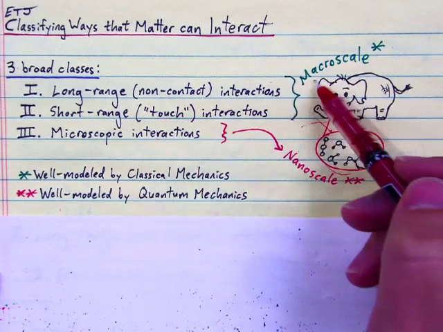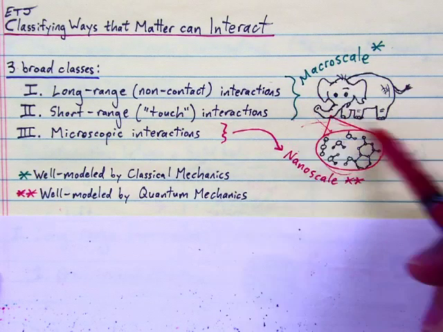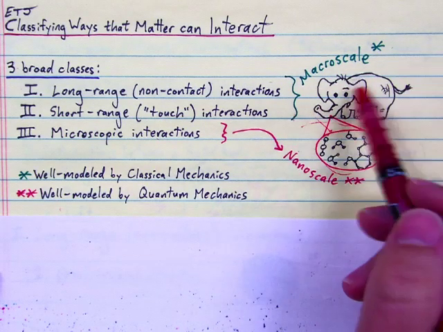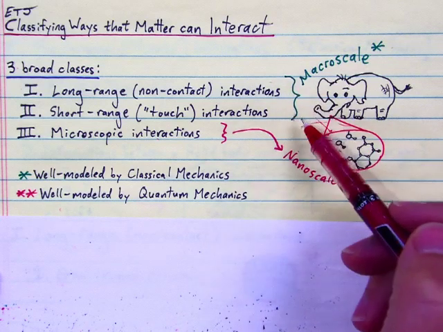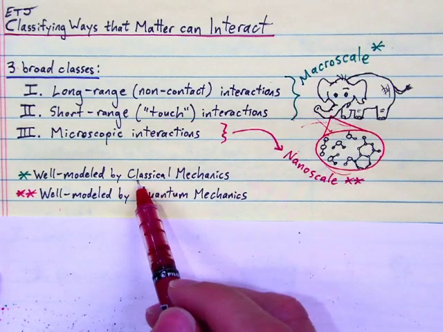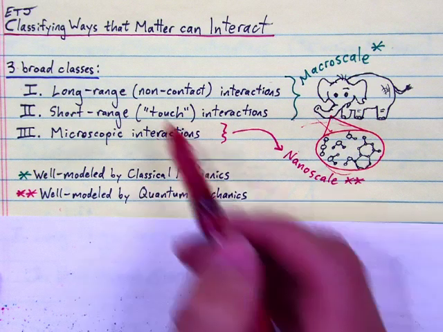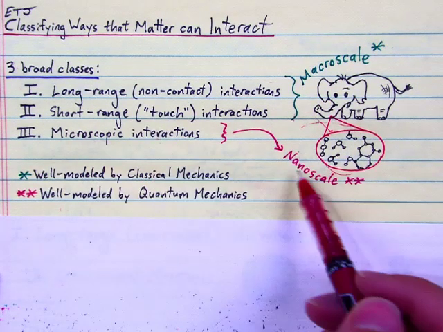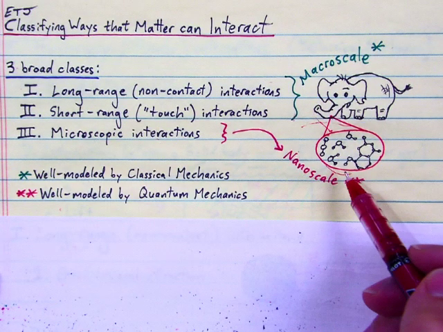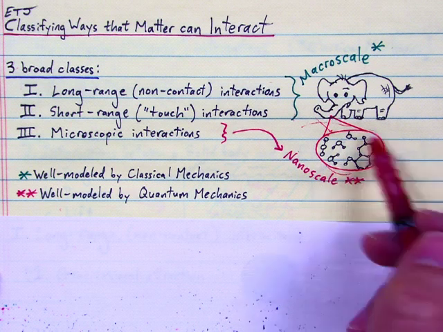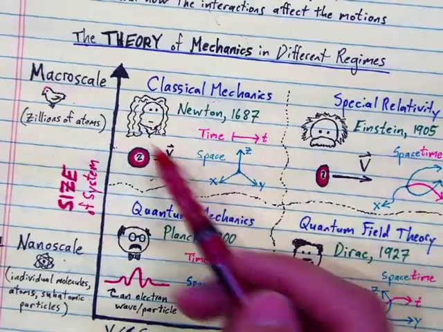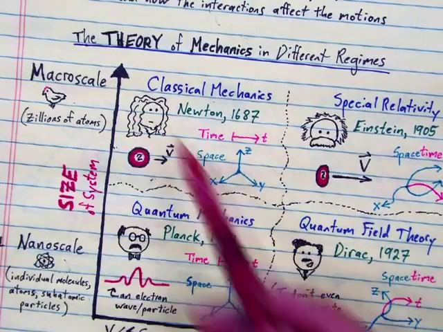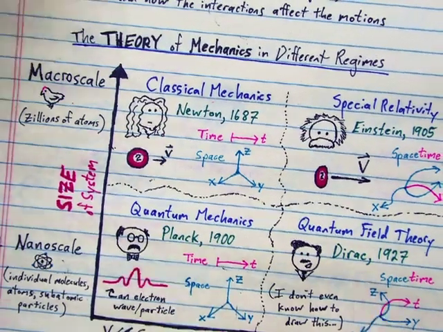And macroscopic objects, such as this pachyderm right here, composed of zillions of atoms, they experience these classes of interactions all the time. And those interactions can be well described by classical mechanics. However, down on the microscopic scale, or the nanoscale, with interactions between individual electrons, protons, atoms, molecules, those interactions require quantum mechanics to describe them. So, of course, classical mechanics we need to describe interactions between big things, and quantum mechanics for small things.